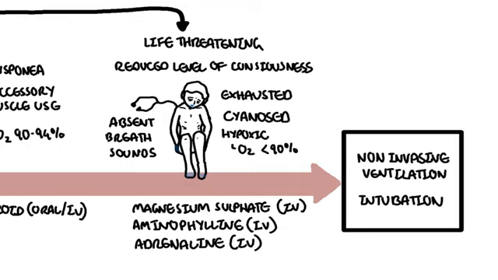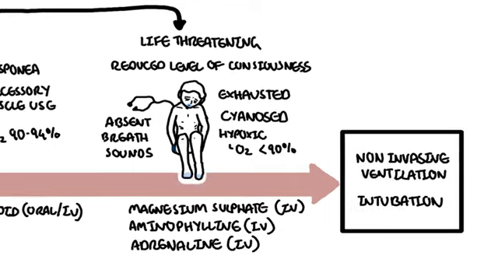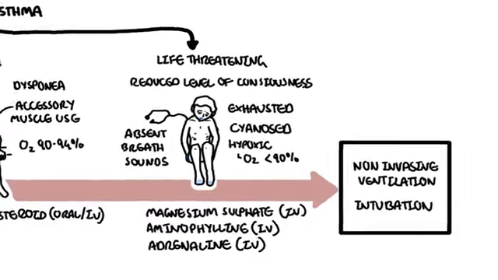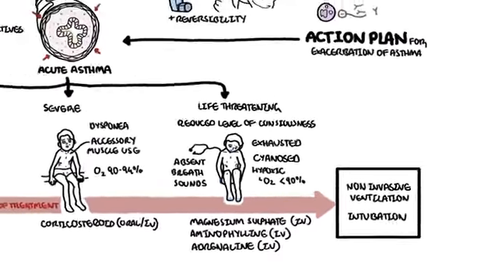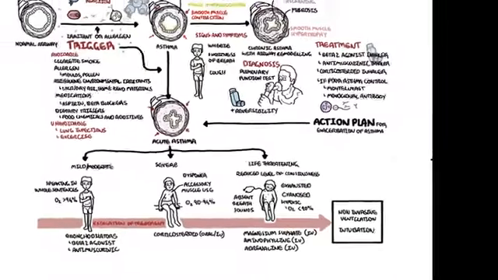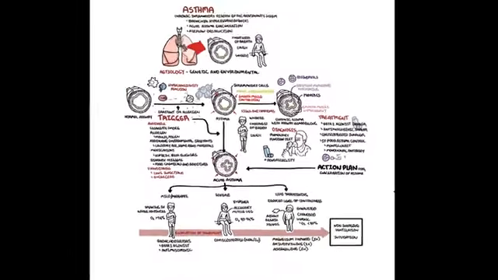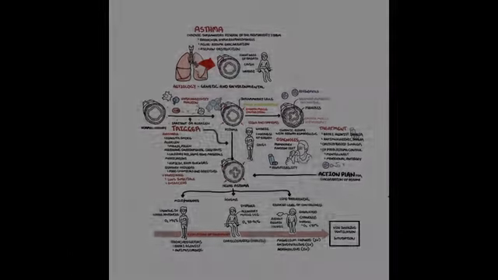So in summary, asthma is a chronic inflammatory disease of the lungs, characterized by shortness of breath, cough, and wheeze. It is a reversible lung disease with the use of bronchodilators, which is first-line treatment.